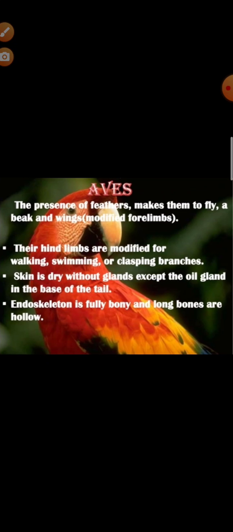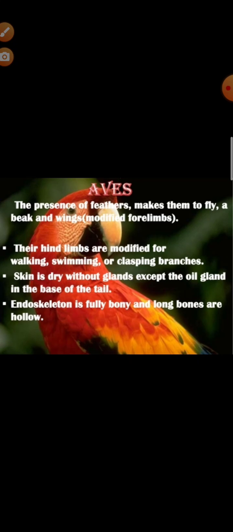Our next class is Aves. So these are warm-blooded homeotherms. Basically all the birds. Okay, the presence of feathers is found, which makes them able to fly. Beak is present, jaws are modified into beaks and teeth are absent. Forelimbs are modified into wings for flying.